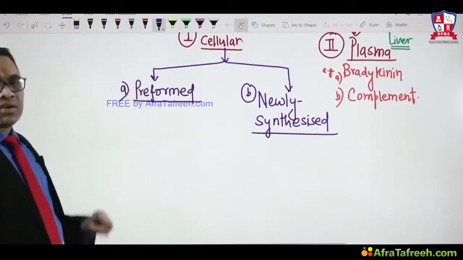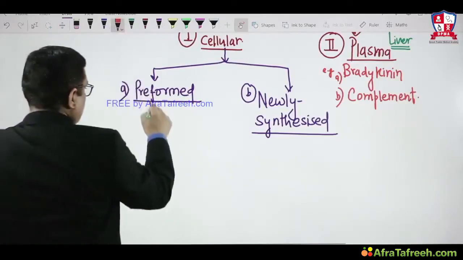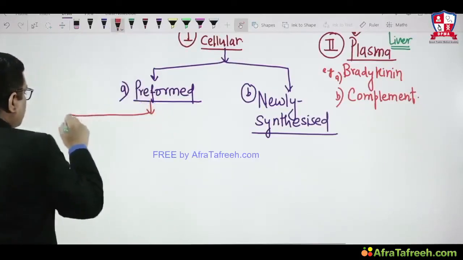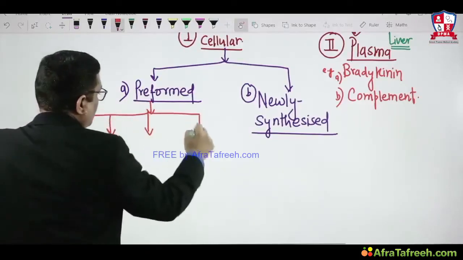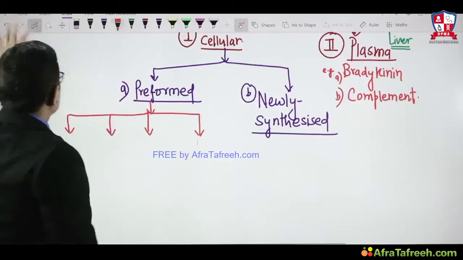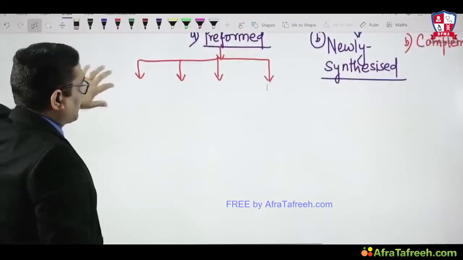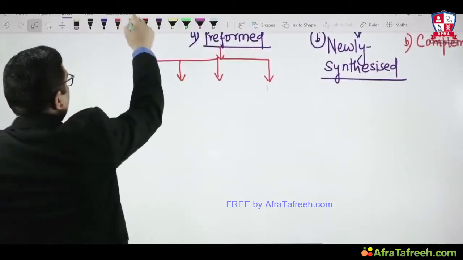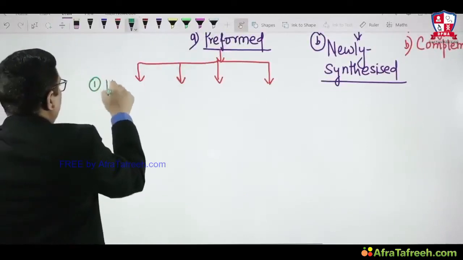What are the preformed mediators? We will discuss in brief, right? There are four important groups in preformed mediators. So I'm writing preformed mediators, four important groups. Number one is histamine.